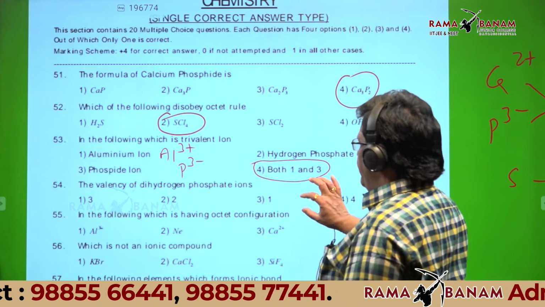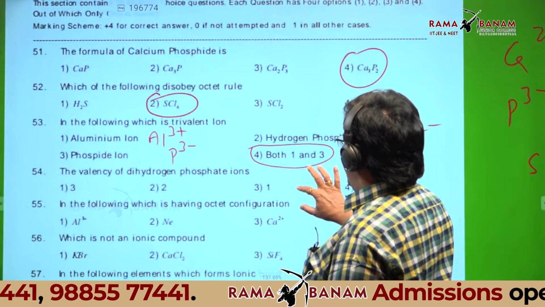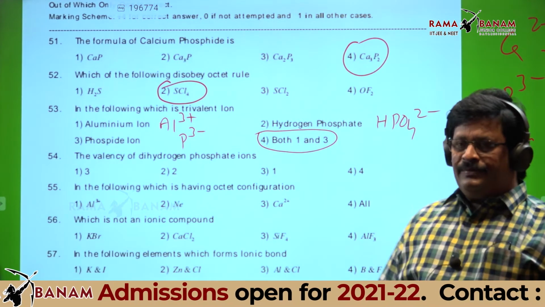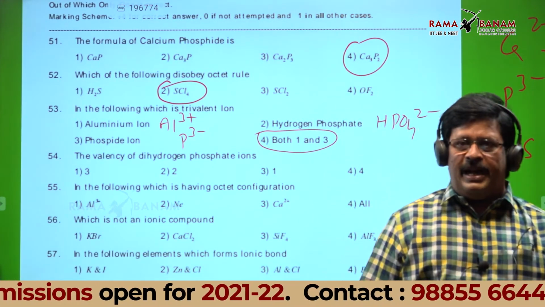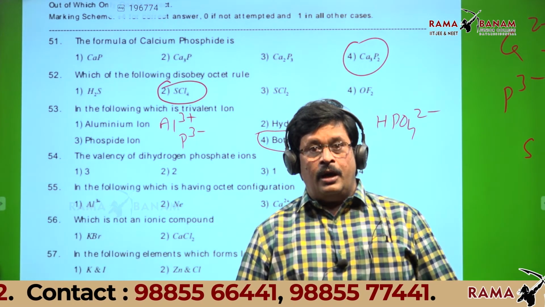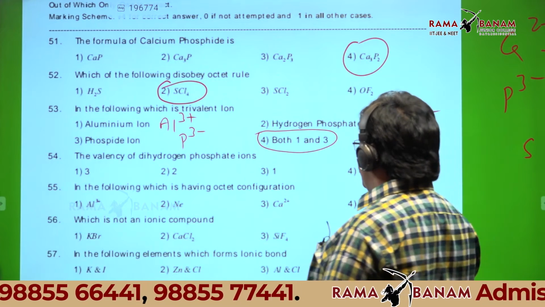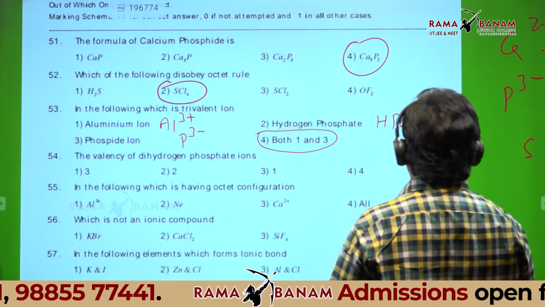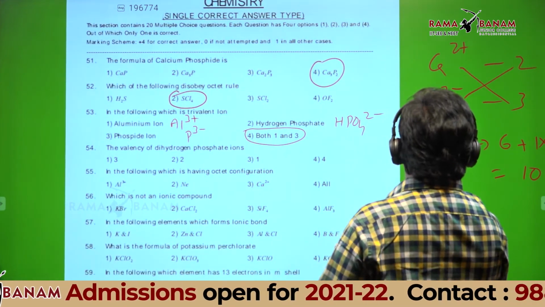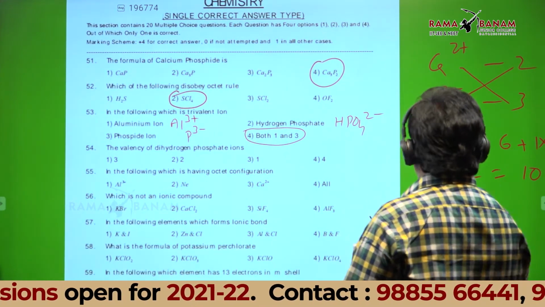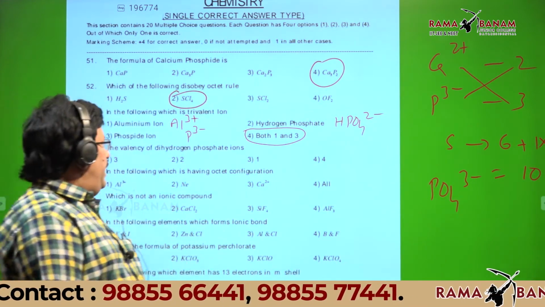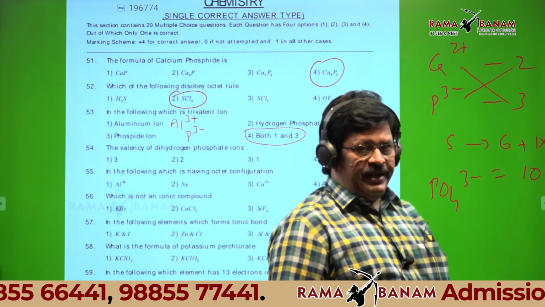Can I go to fifth one? The valency of dihydrogen phosphate ion. What is phosphate ion? Can anyone tell the formula? Phosphate I am asking. Students, I am asking phosphate ion. PO4 3 minus phosphate. Can anyone tell dihydrogen phosphate?